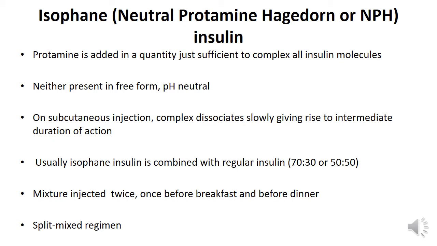Most of the times, isophane insulin is combined with regular insulin in a proportion of 70:30 or 50:50. 70:30 means 70% of isophane insulin, 30% of regular insulin, or 50% of isophane insulin, 50% of regular insulin. So this mixture of isophane and regular insulin is injected twice in a day, once before breakfast and once before dinner, and this regimen is called split mixed regimen. Split because it is split into two, mixed because it is a mixture of isophane and regular insulin.